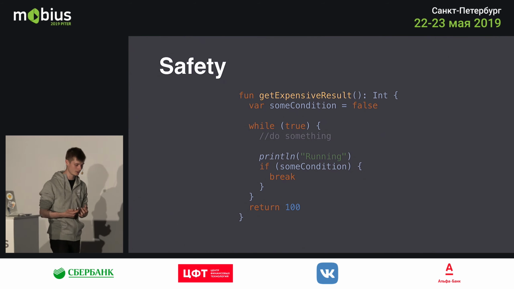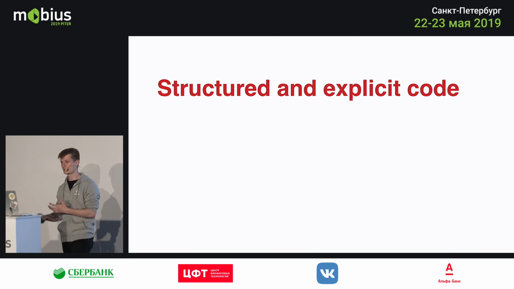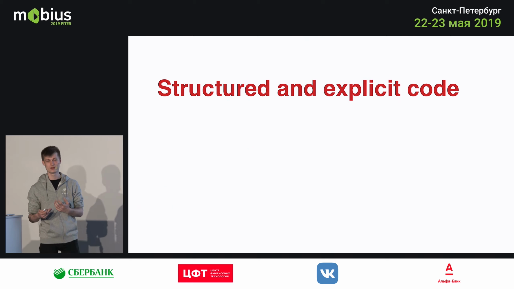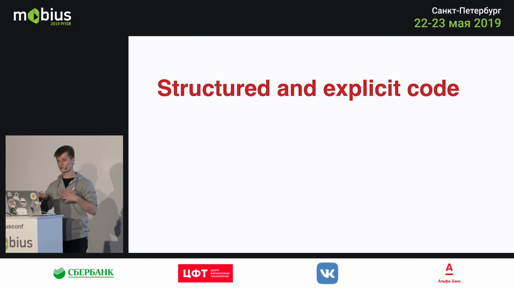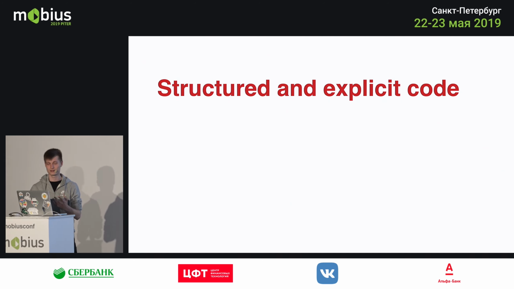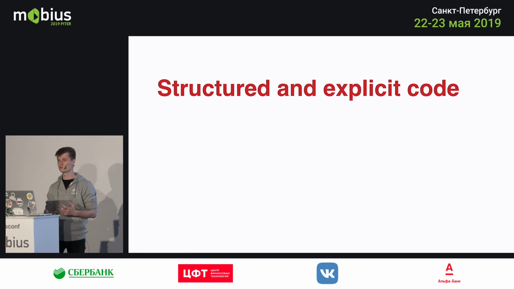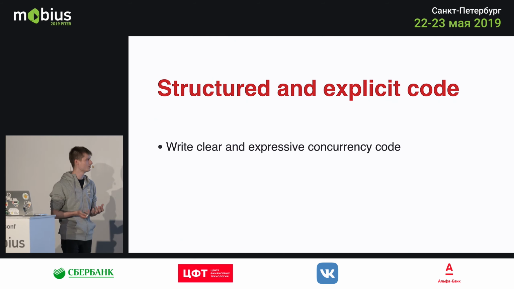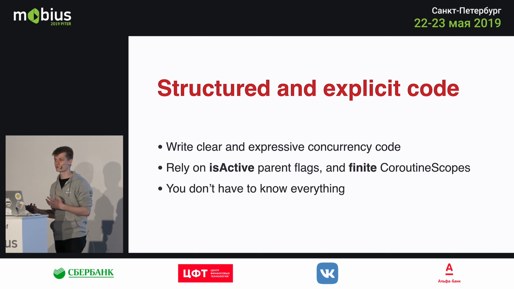But as I mentioned, using the coroutine scope and something called structured and explicit code, the JetBrains team has made a huge effort to make coroutines as simple as possible to use and as safe to use. So now using those coroutine scopes and cancellation on jobs and things like that, you can't really write code which will break the coroutine, but you can still write bad code, right? So the idea is to write clear and expressive code.